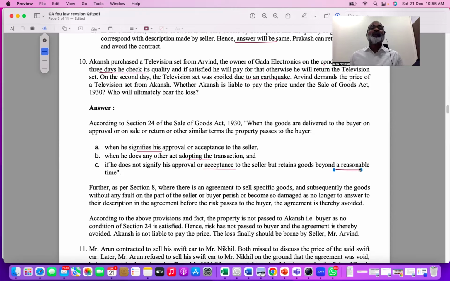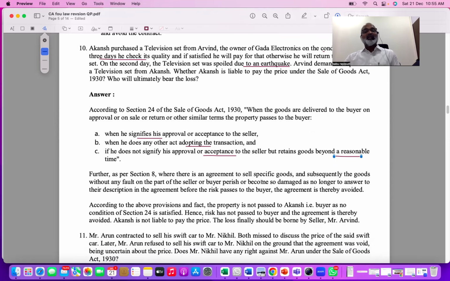Circumstance number one, when the buyer intimates that he bought the goods, that he is taking the goods. Second, when he started doing something, in the sense he started selling, reselling, etc. Third, even after a reasonable time he did not inform. Then we understand that the sale happened, and ownership has gone to the buyer.